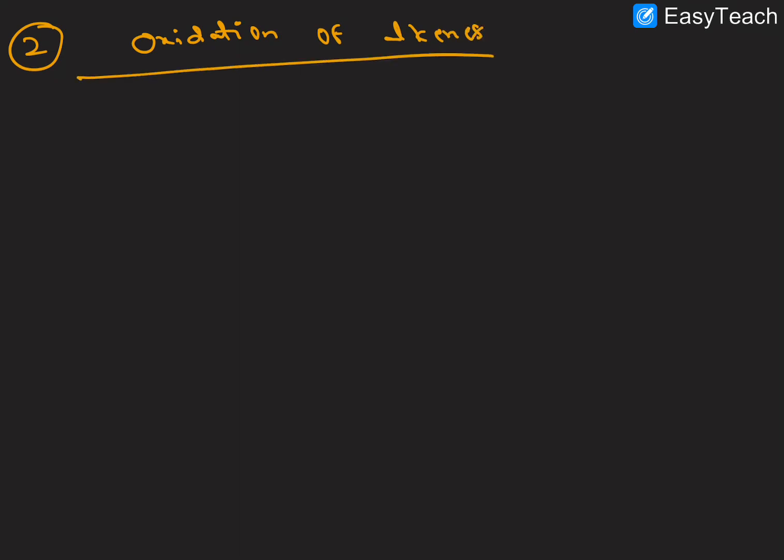Next, continue with the second part, that is oxidation of alkenes. The second type of reaction here is oxidation of alkene, oxidation of the C=C double bond. There are two ways to oxidize the C=C double bond.